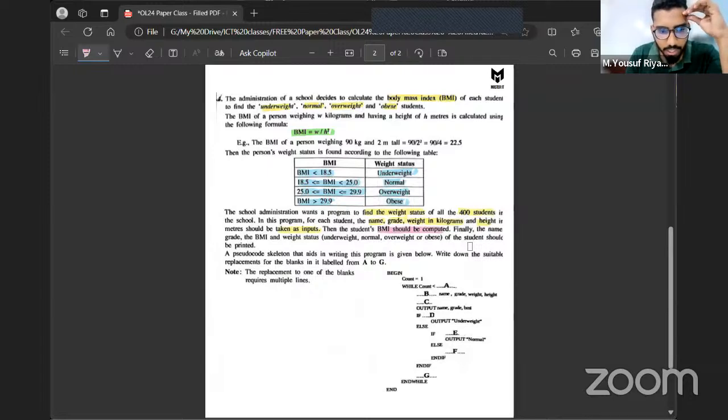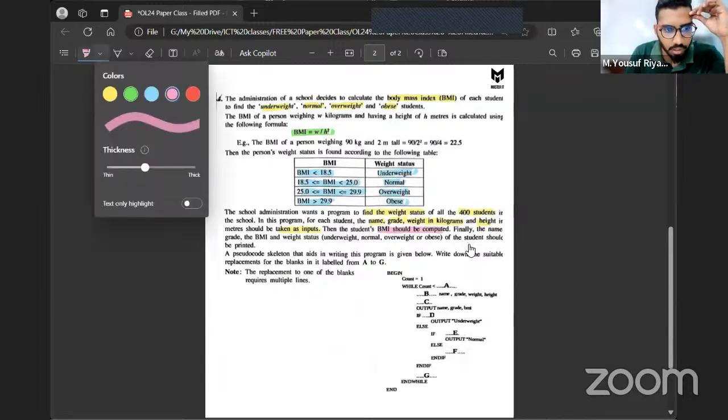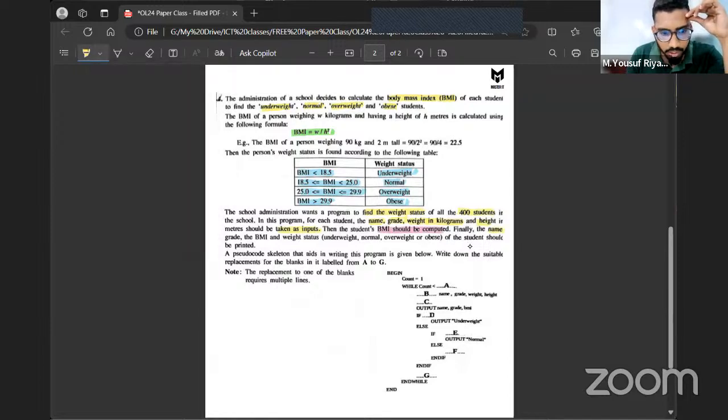Finally, name, grade, BMI, and weight status of the student should be printed. That's also fine. A pseudocode skeleton that aids in writing this program is given below. Write down the suitable replacements for each blank's label from A to G.